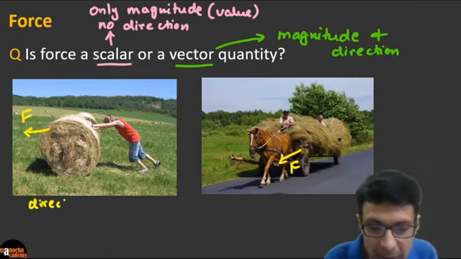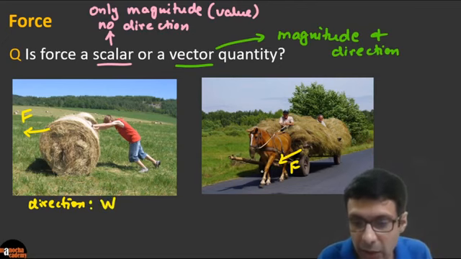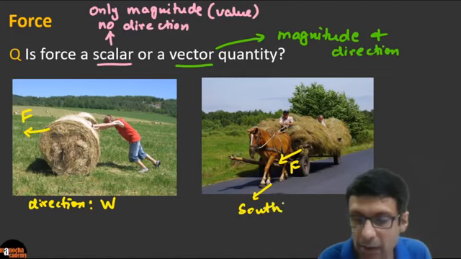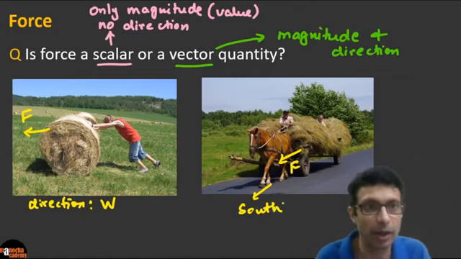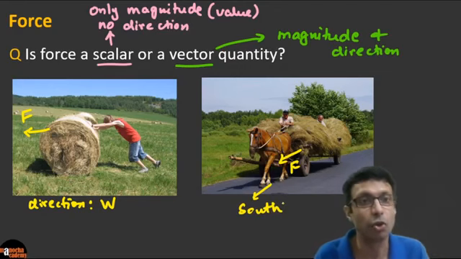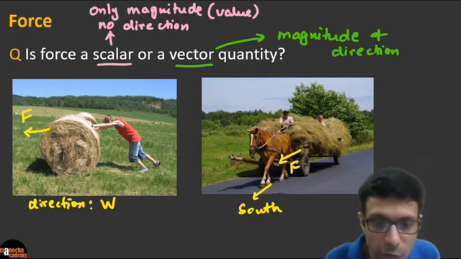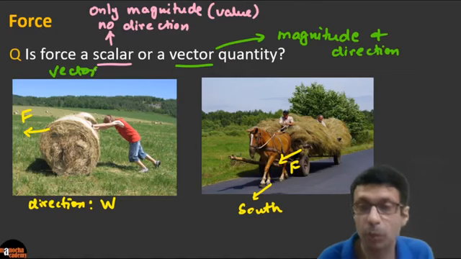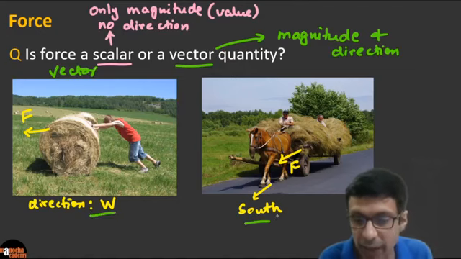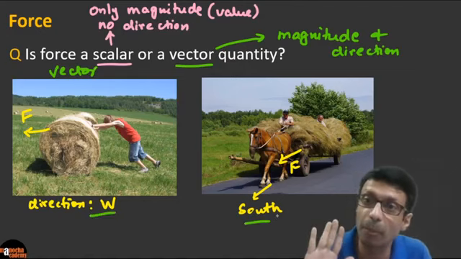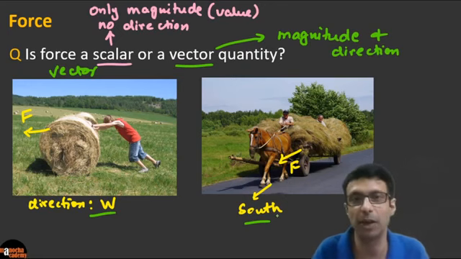So there's a force and it has a direction, right? And let's say the horse is pulling it towards the south. Just for simplicity, let's take the direction as south here. So let's say this cart is moving towards the south on the road. So very good guys, force is a vector quantity, because force both has a value and, as we discussed, it has a direction. So when you apply a force, you can specify the direction.